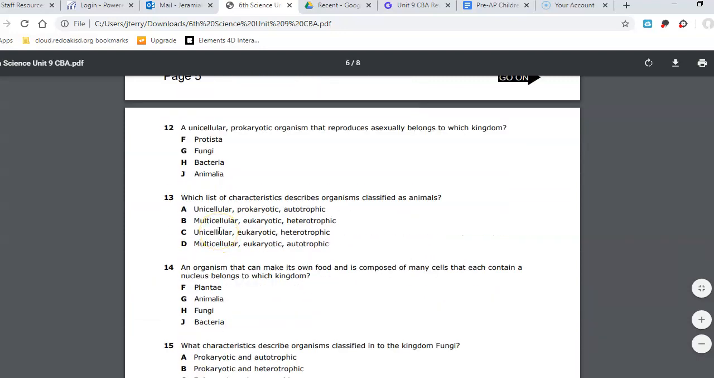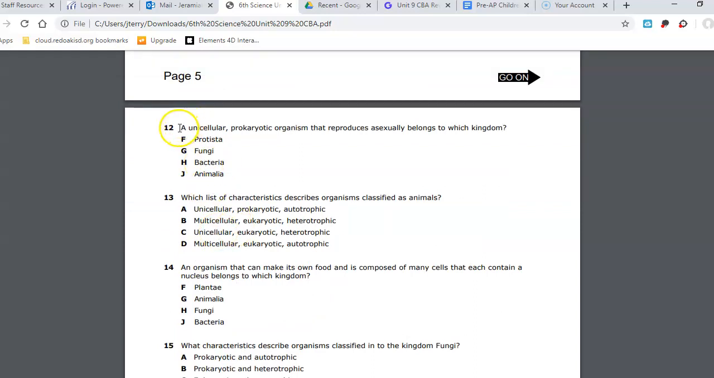All right, number 12. A unicellular prokaryotic organism that reproduces asexually belongs to which kingdom? Is it F, Protista, G, Fungi, H, Bacteria, J, Animalia?